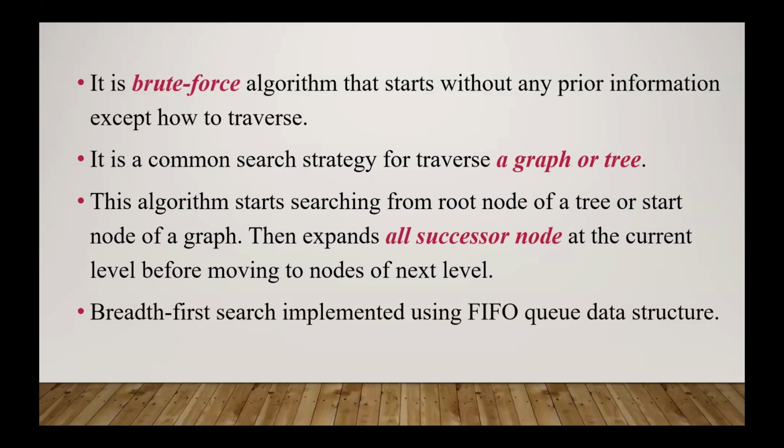A queue is a data structure where insertion is done from one end and deletion is done from the other end, following the principle first in, first out: the element inserted into the queue is the first to be deleted.